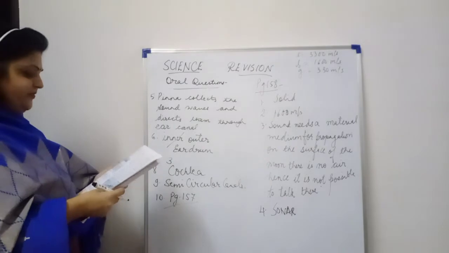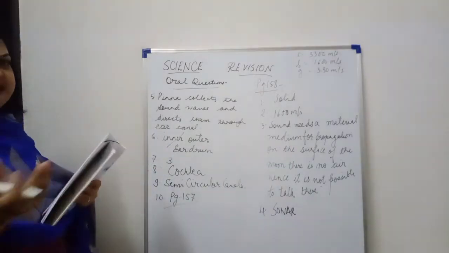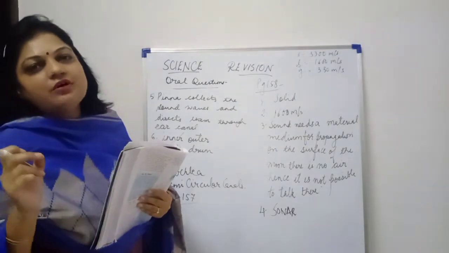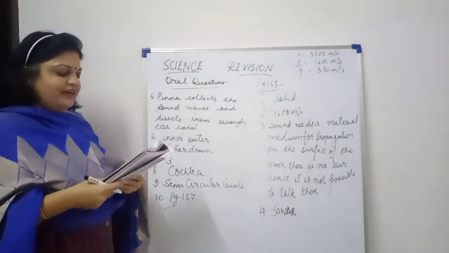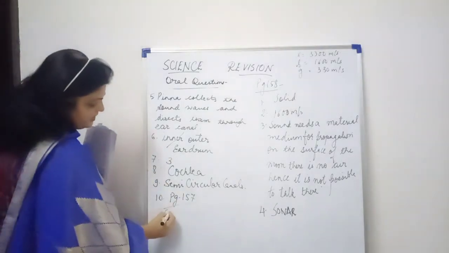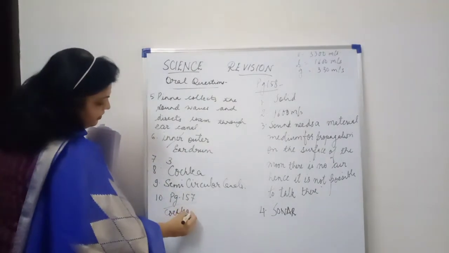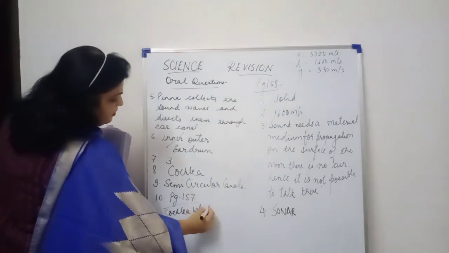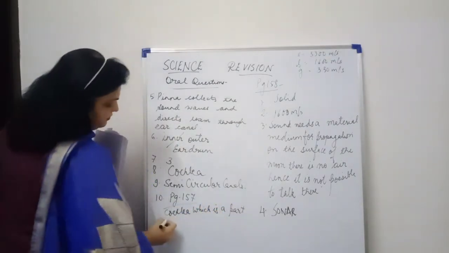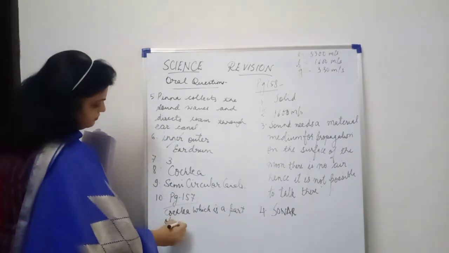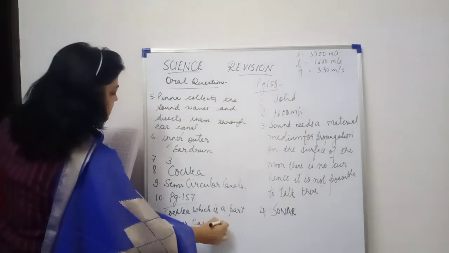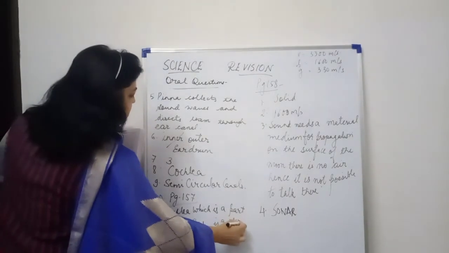Page 157, just above figure 13.10, we have the column starting with cochlea. So you will be writing there cochlea, which is a part of inner ear. Okay, it starts from here. Cochlea, which is a part of inner ear, is a spiral.